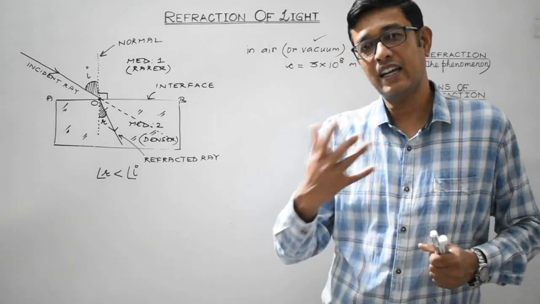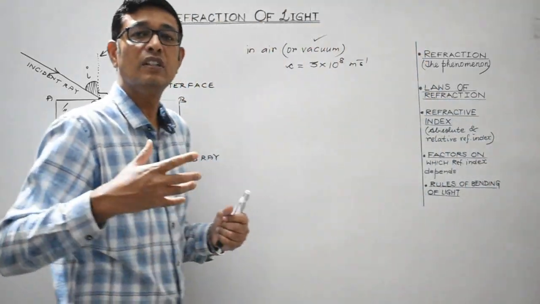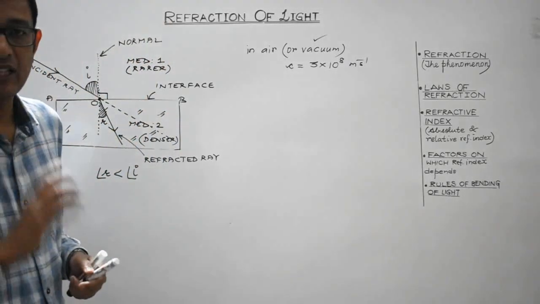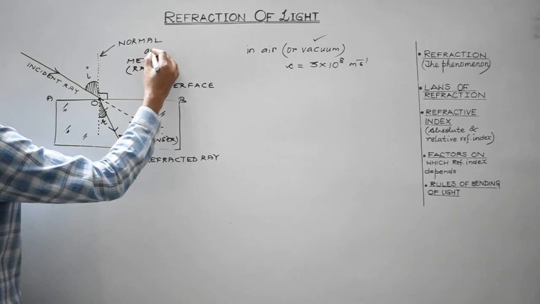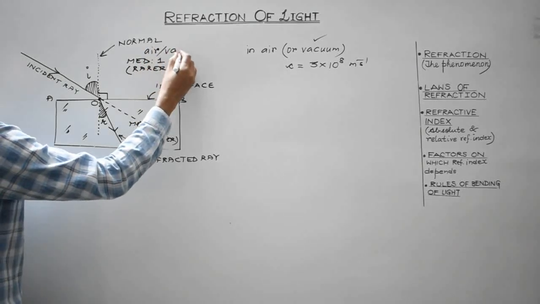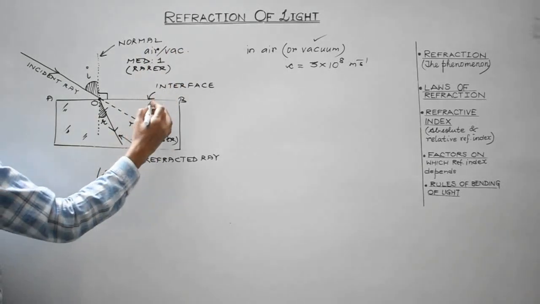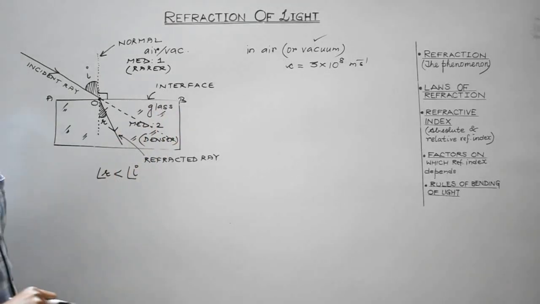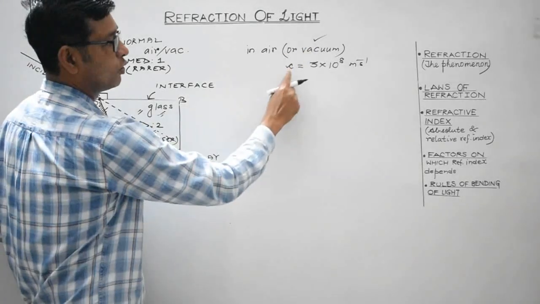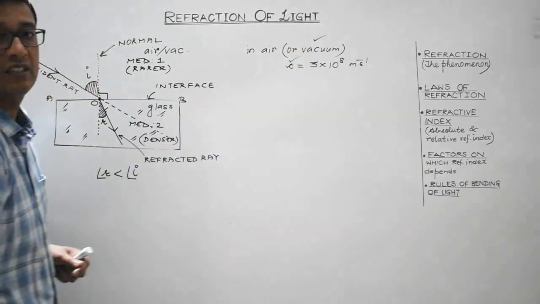Now, refraction of light can alternatively be stated in terms of the speed of light in the two mediums as well. Suppose this medium is air or vacuum, and this medium is any denser medium, suppose it is glass. As I have stated, the velocity of light in air or vacuum is maximum and it is represented by c.